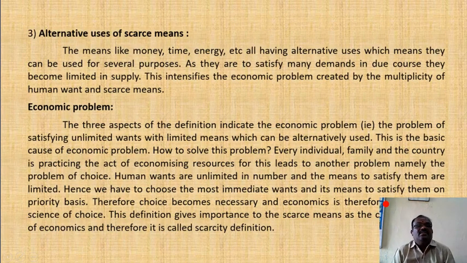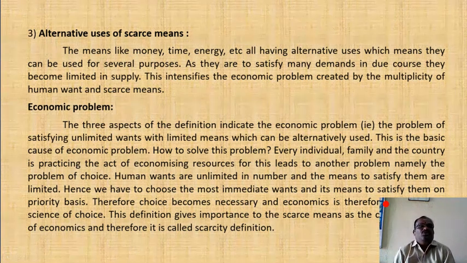Then the third aspect is alternative uses of scarce means. Means like money, time, energy, etc. all have alternative uses, which means they can be used for several purposes. As they are used to satisfy many demands, in due course they become limited in supply. This intensifies the economic problem created by the multiplicity of human wants and scarce means.